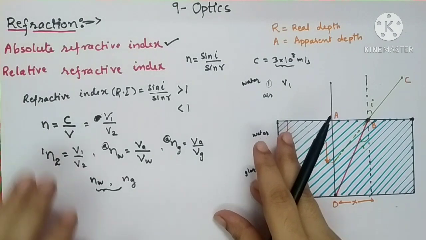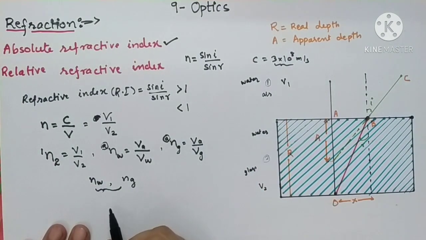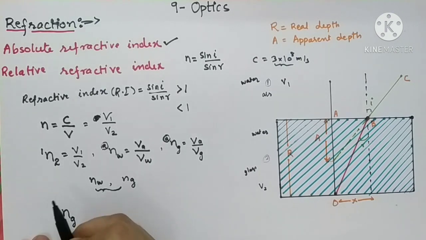So how will you write down the formula for the refractive index? The refractive index formula will be: denser medium 2 is glass and medium 1 is water. So it will be written as the refractive index of glass with respect to water. Here you must mention the superscript water, meaning water is to be considered the rarer medium in comparison with the glass. So the formula becomes velocity of light in water to that of velocity of light in glass.